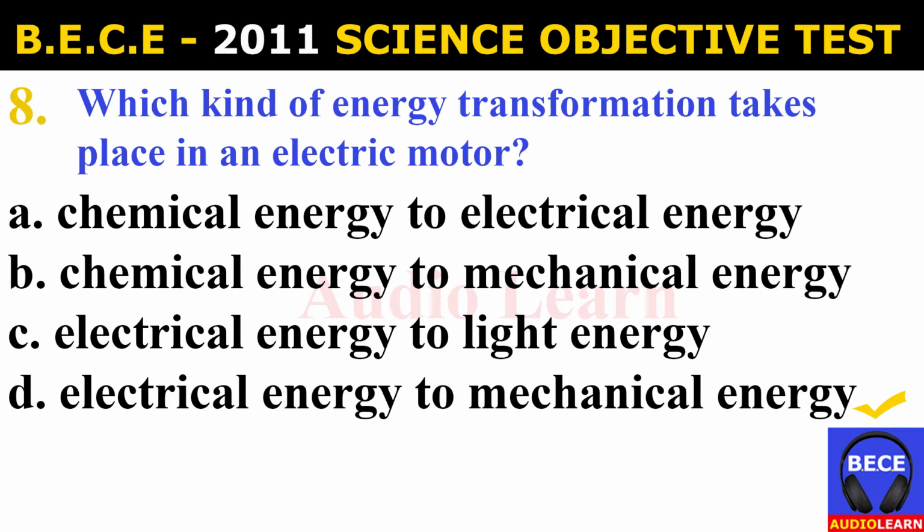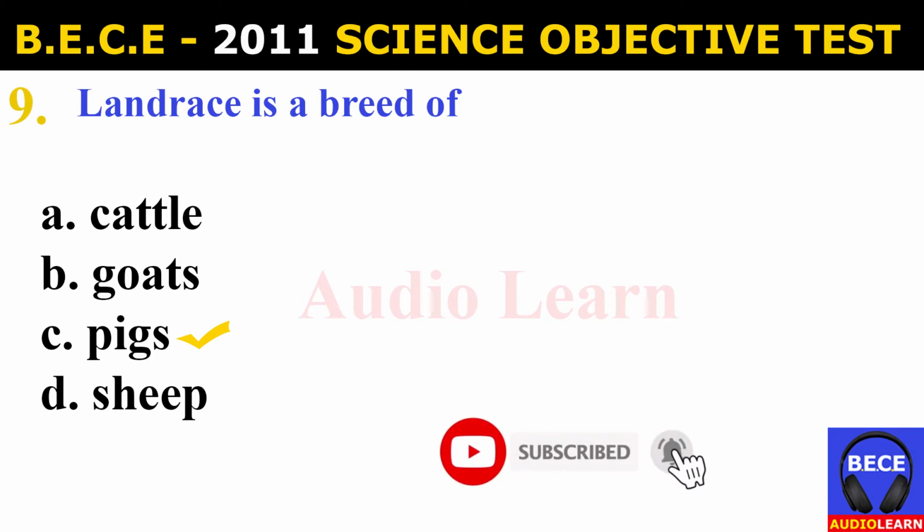Which kind of energy transformation takes place in an electric motor? Electrical energy to mechanical energy. Number 9. Landrace is a breed of A. Cattle, B. Goats, C. Pigs, D. Sheep. And the answer is C. Pigs. Landrace is a breed of pigs.